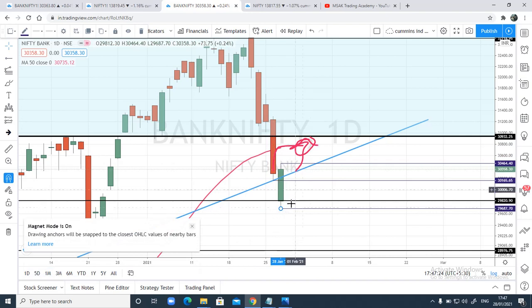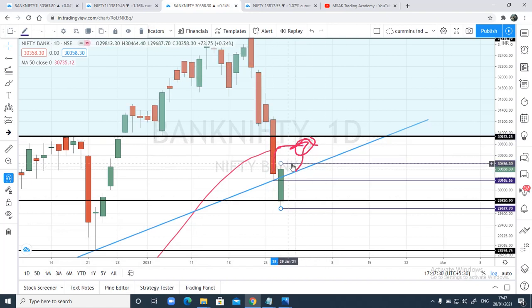And the way it has bounced up today, I don't think it will be breaking this low very easily tomorrow. So tomorrow, in case it breaks today's high, we can expect a long position. We can create a long position for a target of the 50 moving average on the daily time frame, right?